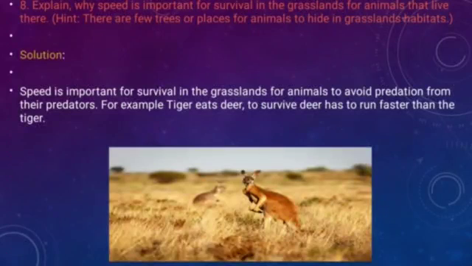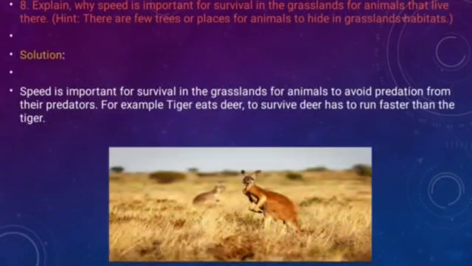So you know that in grassland there are few trees and few places to hide. For example, we take the example of deer and tiger. A tiger eats deer. So to survive, the deer has to run faster than the tiger.